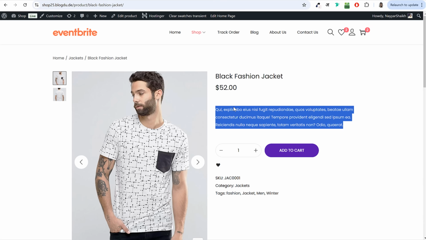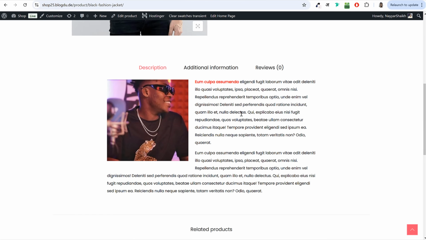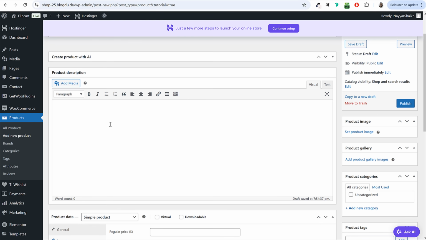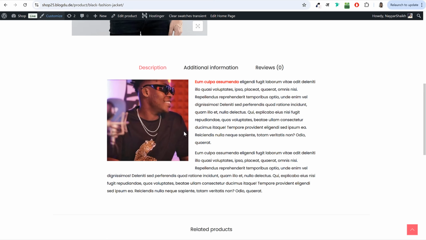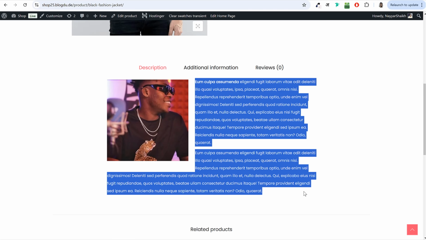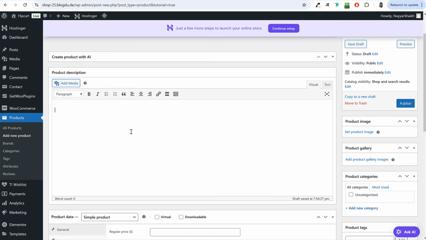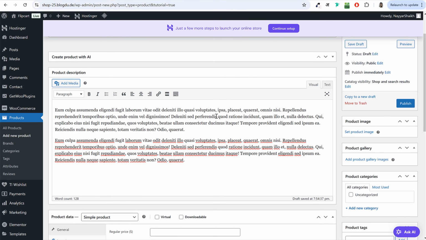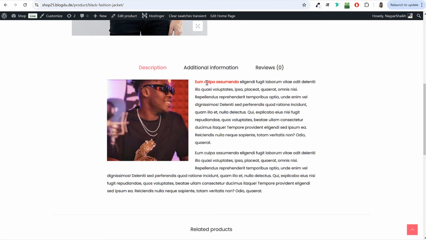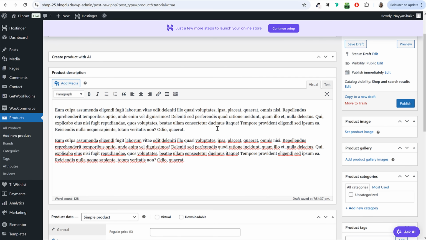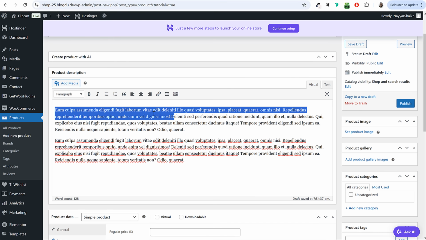Now under long description, you can enter text, you can add images like these. So if you want to add an image, first of all, let's see how we can add simple text. I'll copy this from here and paste it over here. Now here you can do a few things. You can change the color of the text. You can make it bold or italic, just like we can do in Microsoft Word. So for example, if I want to make this italic, I'll select this and select italic.